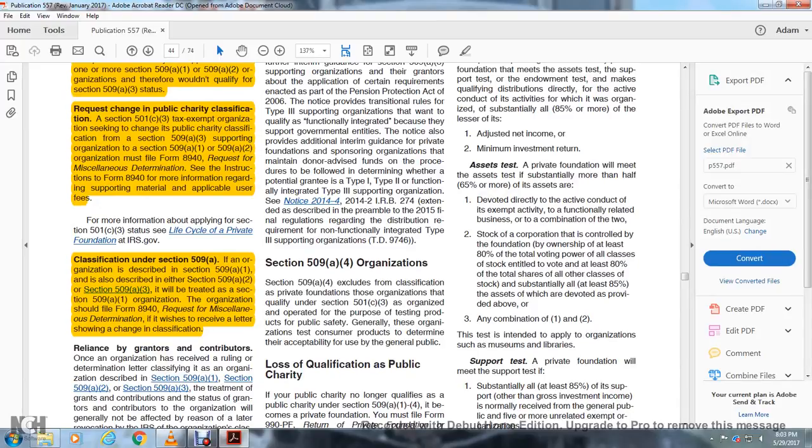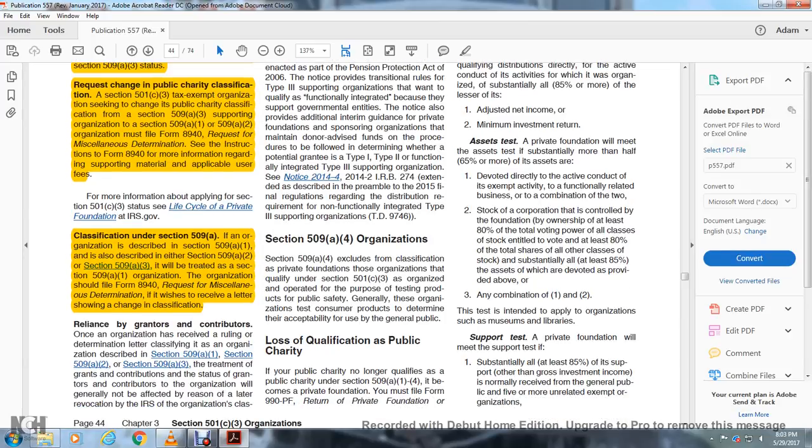Section 509(a)(4) organizations. Section 509(a)(4) excludes from classification as a private foundation organizations that qualify under Section 501(c)(3) and operate for the purpose of testing for public safety. Generally, these organizations test consumer products to determine their acceptability for use by the general public. Loss of classification as a public charity.